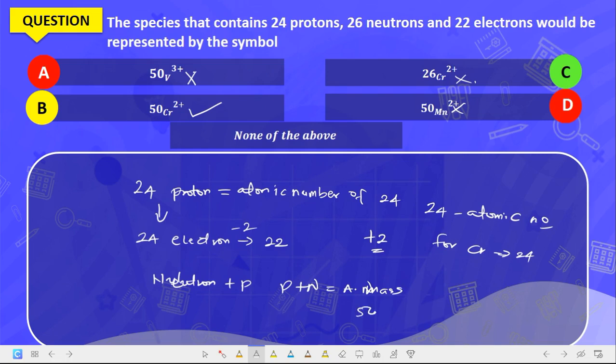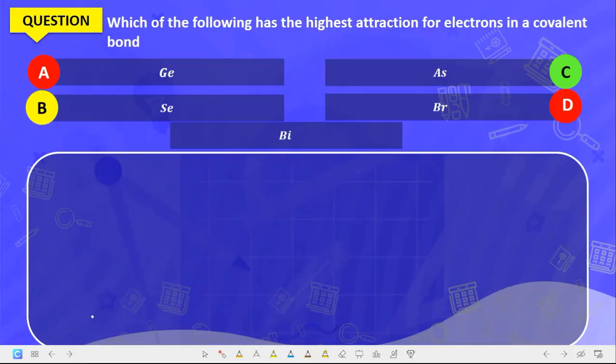So in this case they gave you atomic mass of 50. Protons is 24, neutrons was given to you as 26. 24 plus 26 should give you atomic mass of 50 and not 26. That is why this is correct instead of this. Now you know it. Now let's continue.